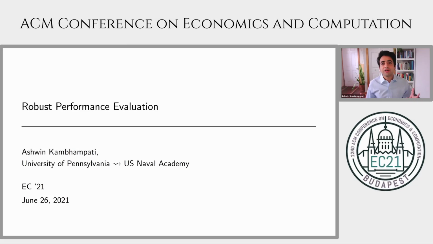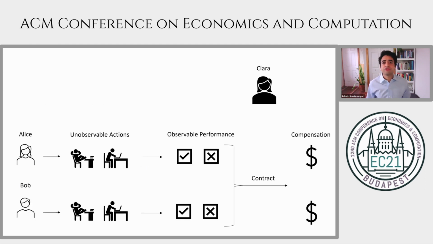My name is Ashwin Kambhampati, and I'm going to talk to you today about robust performance evaluation. So this paper is concerned with a very simple and classic incentive problem of the form displayed in the following infographic. Here we have a principal, I'll call her Clara, who oversees and compensates two sales agents, Alice and Bob.